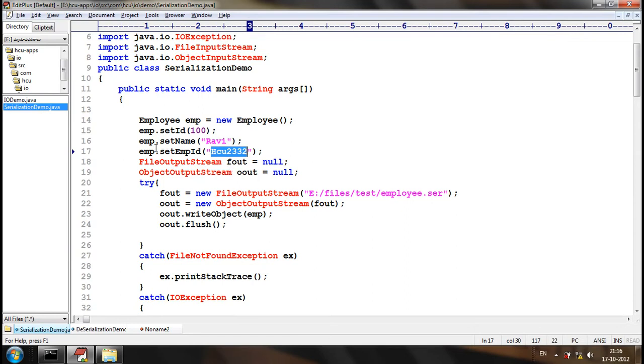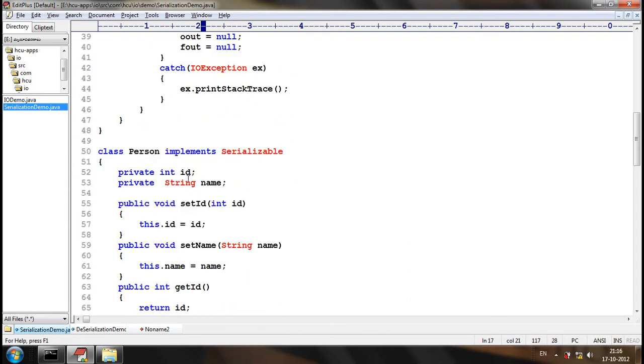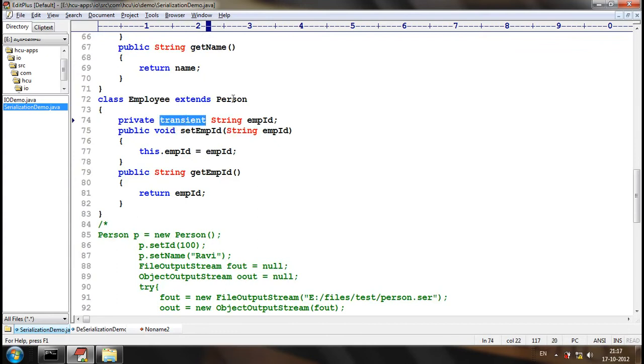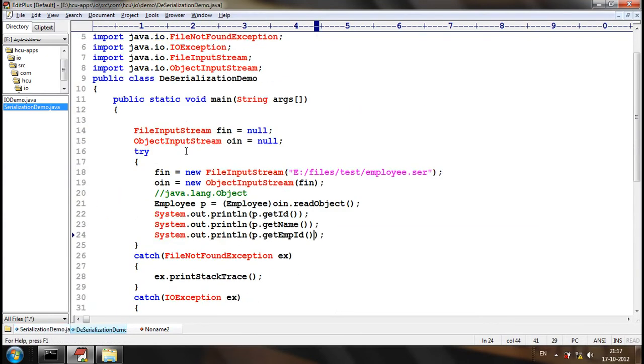Now this object is being serialized, but only ID as well as name are serialized, not the employee ID, just because the employee ID is transient. That's why once we create a new object in the read object method, first the employee object will be created, ID will be set, name will be set, and employee ID will not be set just because it is transient.